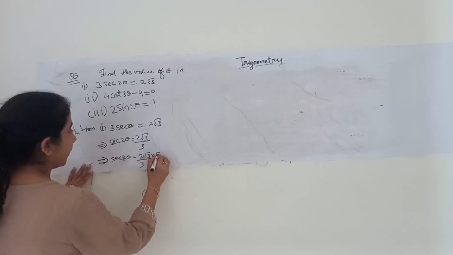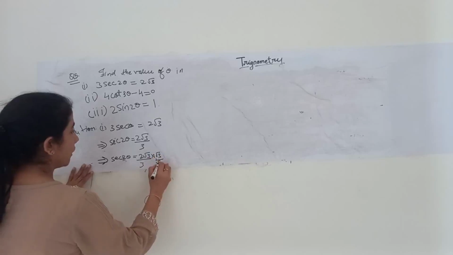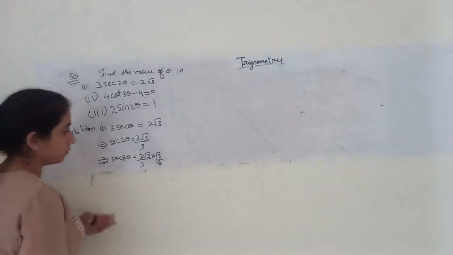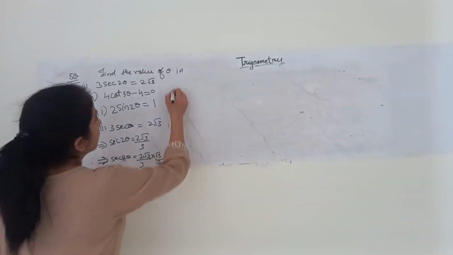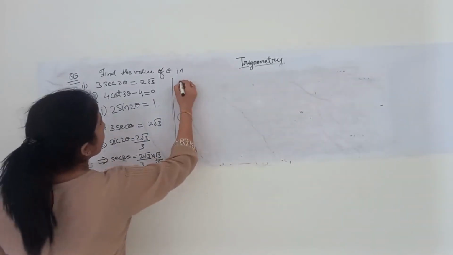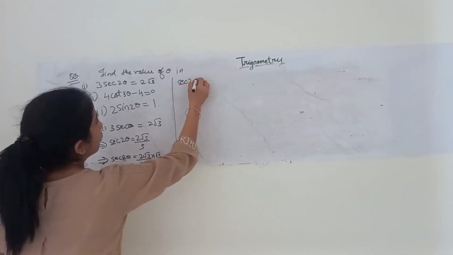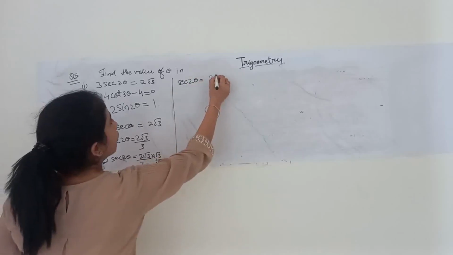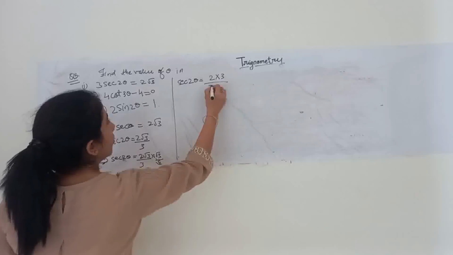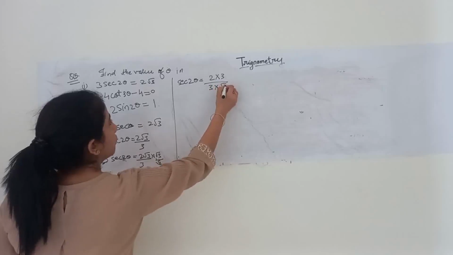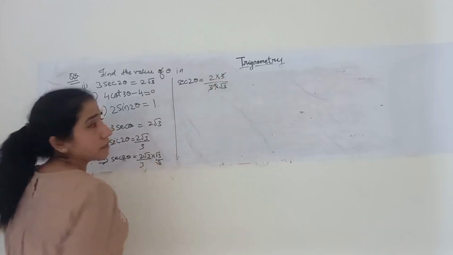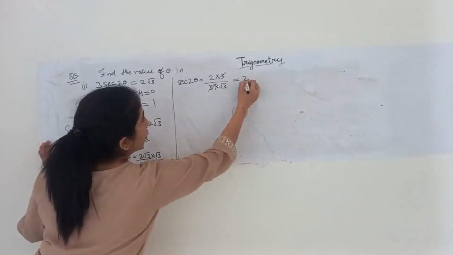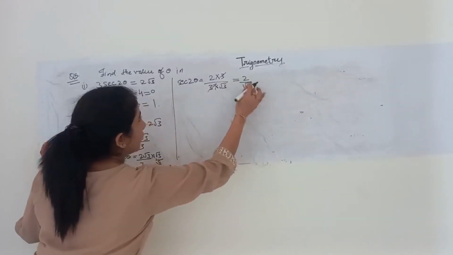We can multiply the numerator and the denominator with root 3. No issues. What will it give me? Sec 2 theta will be equal to 2 into 3 upon 3 into root 3, that is 3 and 3 cancel, so I am getting 2 by root 3.